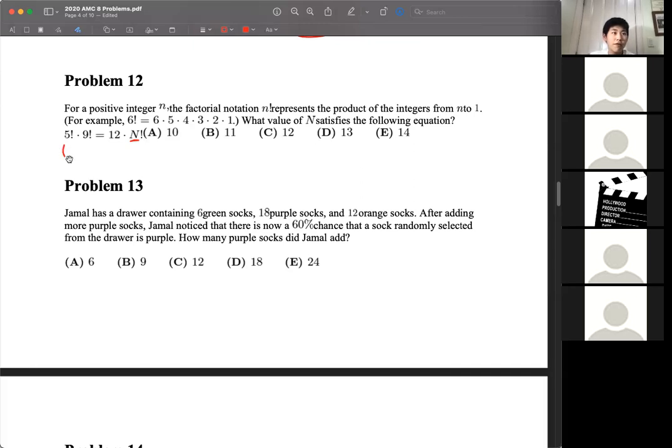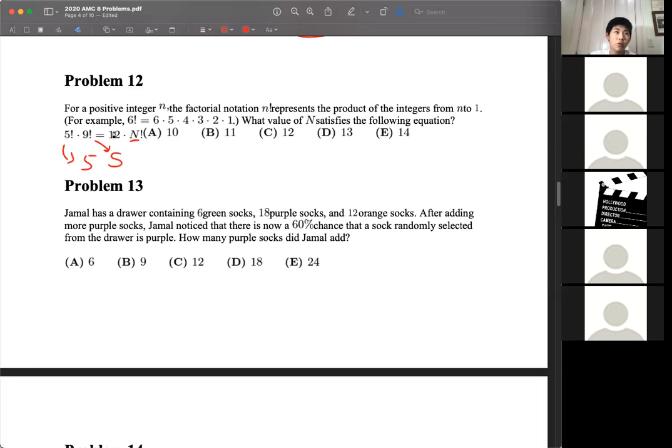We see that 5 factorial is going to have a factor of 5. We also see that 9 factorial is going to have a factor of 5, because 9 all the way down to 1 includes 5 when it gets multiplied. So there's going to be 2 factors of 5 on the left side.